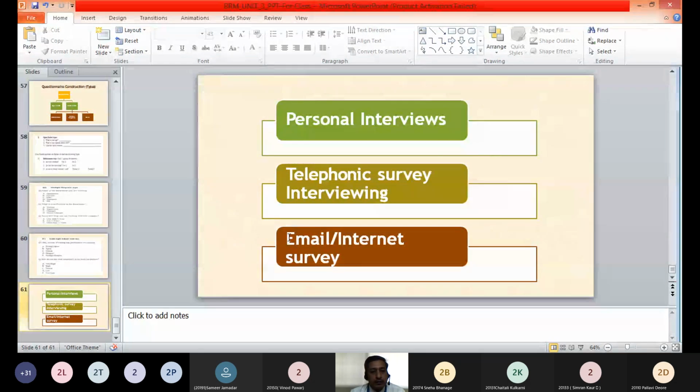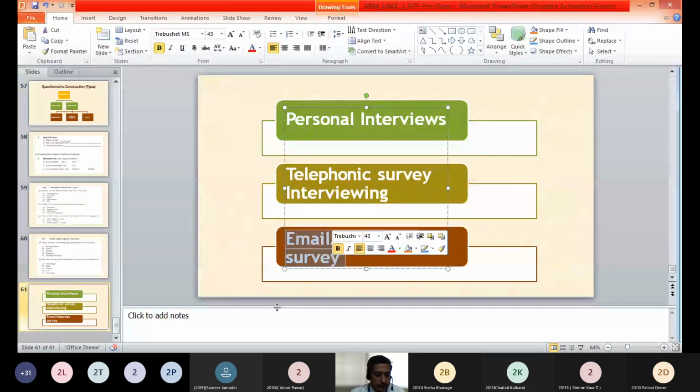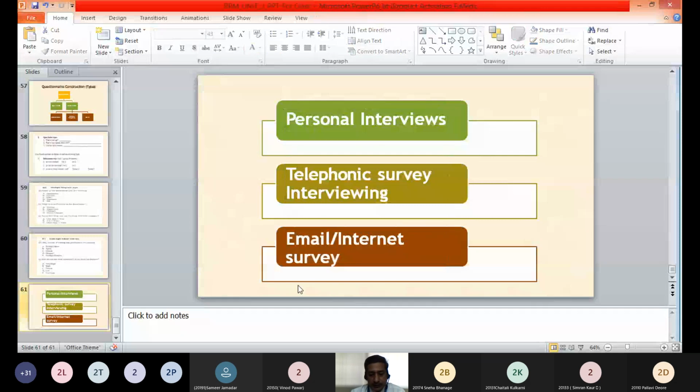Then the third method is email or internet surveys. These are surveys conducted by email. The questionnaire will be sent to the respondents by email or through Google Forms or the internet, and respondents will be told to fill up those questionnaires online and send them back.